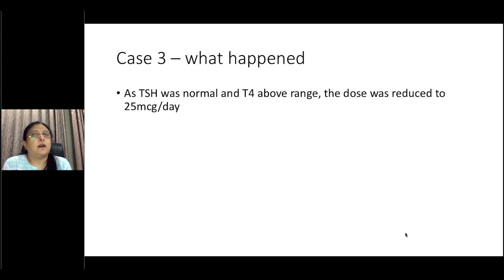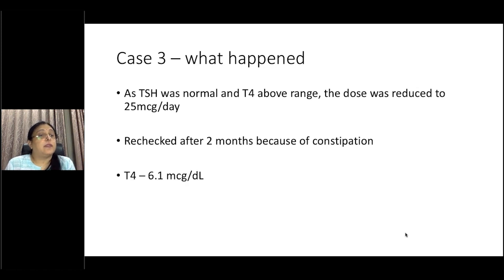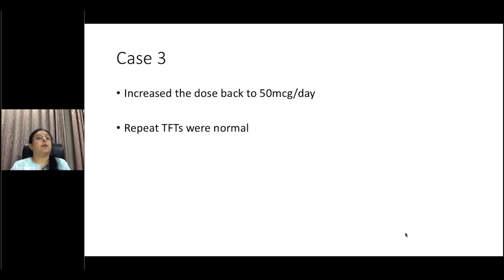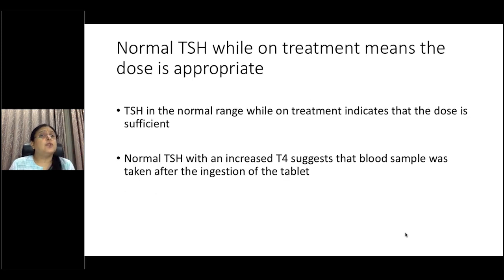Parents got concerned a couple of weeks down the line, and at around 2 months had done a repeat thyroid profile and had come to see me because the child had again started to become a bit lethargic and the constipation reoccurred. So we repeated the thyroid profile. T4 was 6.1, TSH had gone up to 42. So we increased the dose back to 50 micrograms per day, repeated it again in about 6 weeks, and it was normal. Constipation had resolved, and the child had also lost 2 kilos because that presentation was a touch on the heavier side. So normal TSH while on treatment means the dose is appropriate.